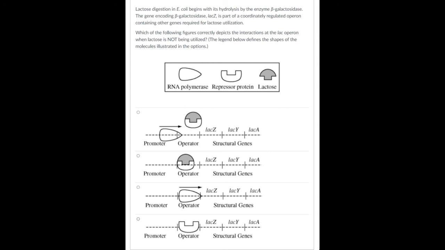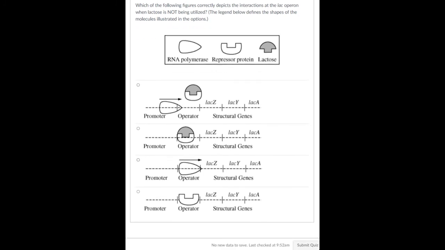So really the only option here is this one, where this repressor is bound to the operator, so that even if an RNA polymerase binds to it, it's not going to transcribe these genes. And it will remain there until that person whose gut these E. coli are living in eats something with lactose in it, and then that lactose will bind here, removing this, and then this process will happen. Okay?